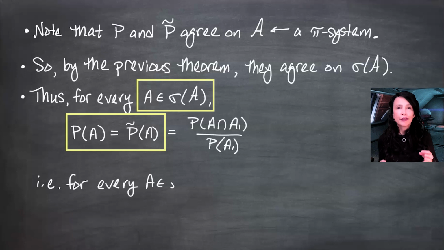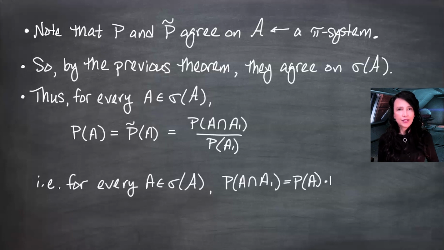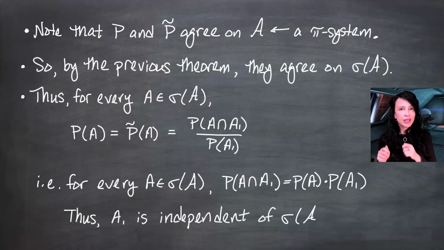Equivalently, we're saying here for any A in this sigma field, the probability measure of A intersect A1 is the product of the individual probability measures. So that means that for any A in the sigma field, it is independent of A1. And that's what we wanted to show. We wanted to show that the set A1, which you can think of as a set of one set, is independent of the whole collection, sigma, generated by A2, A3, A4 on up. That's what we wanted to show.